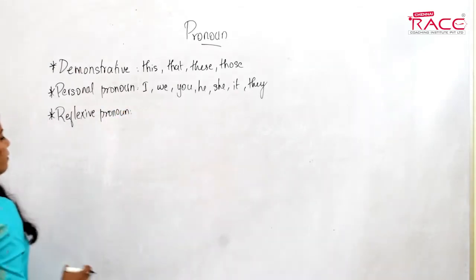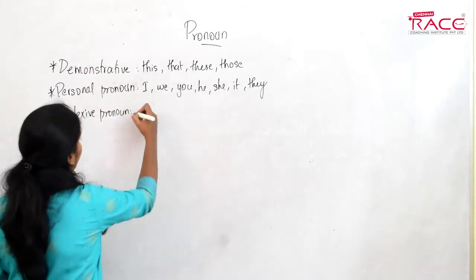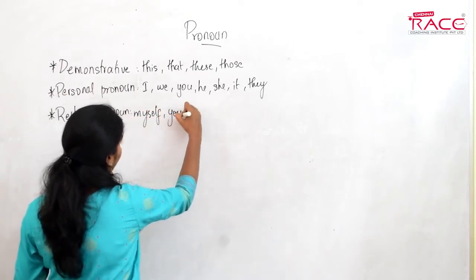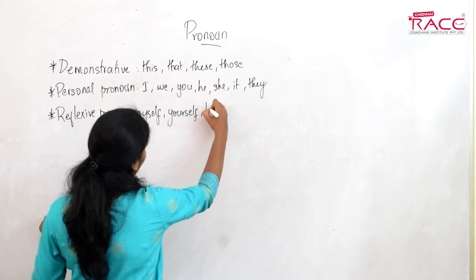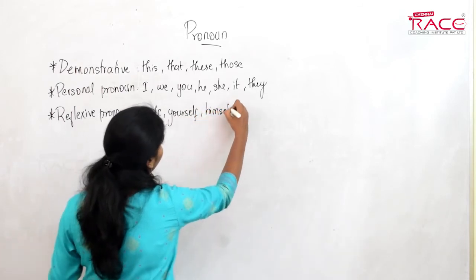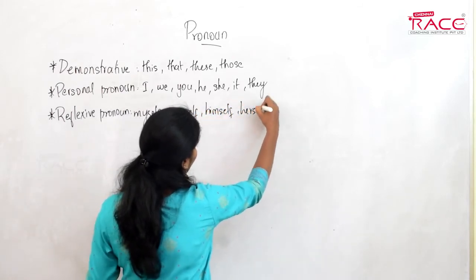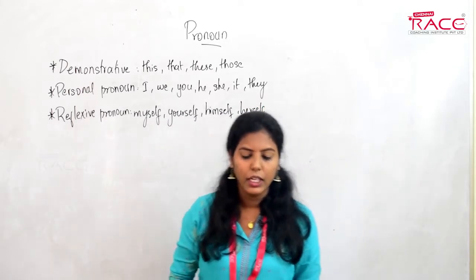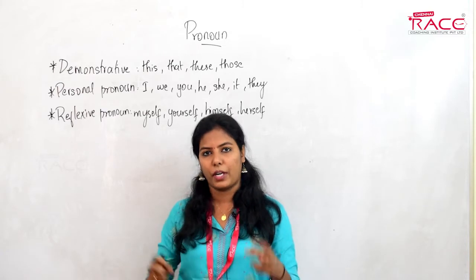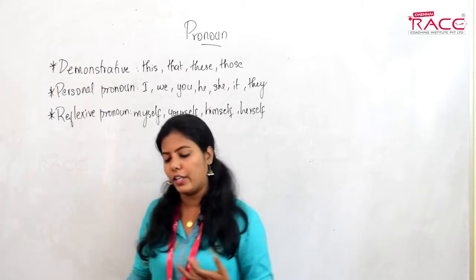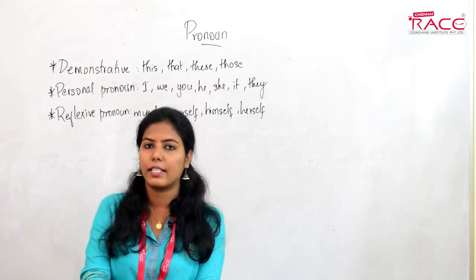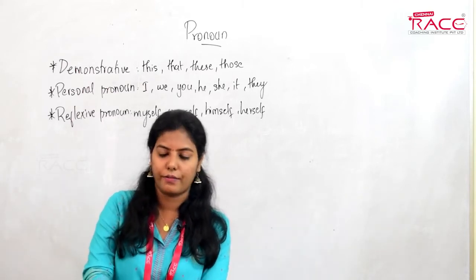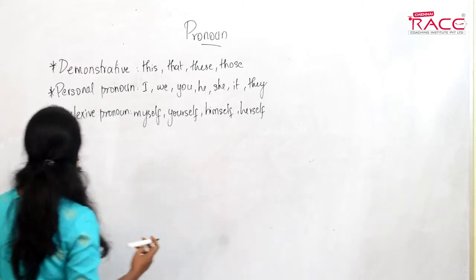Reflexive pronoun. So what are the forms of reflexive pronoun? We have myself, yourself, himself, herself. These are used as reflexive pronouns. They are usually used with pronouns for emphasis. They are used to emphasize something. So next one we have